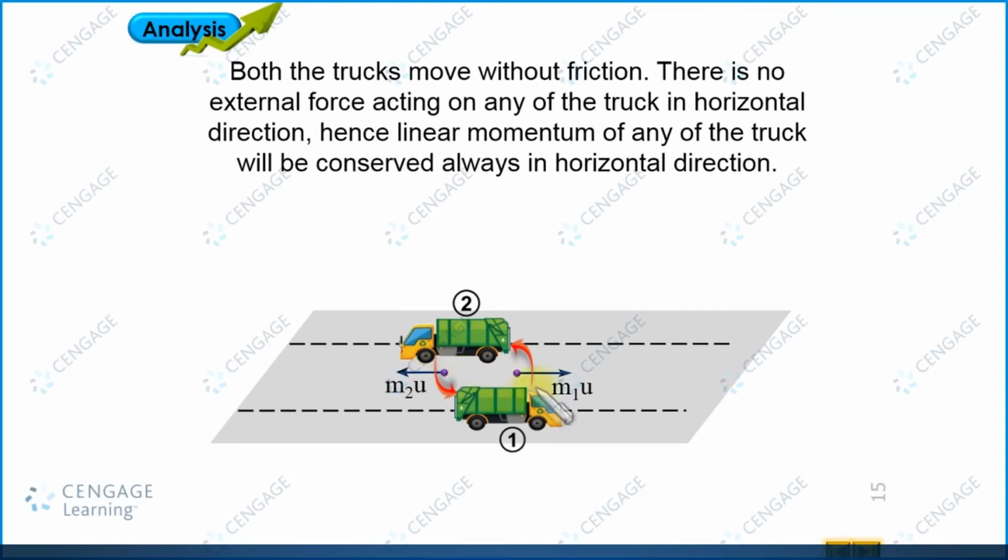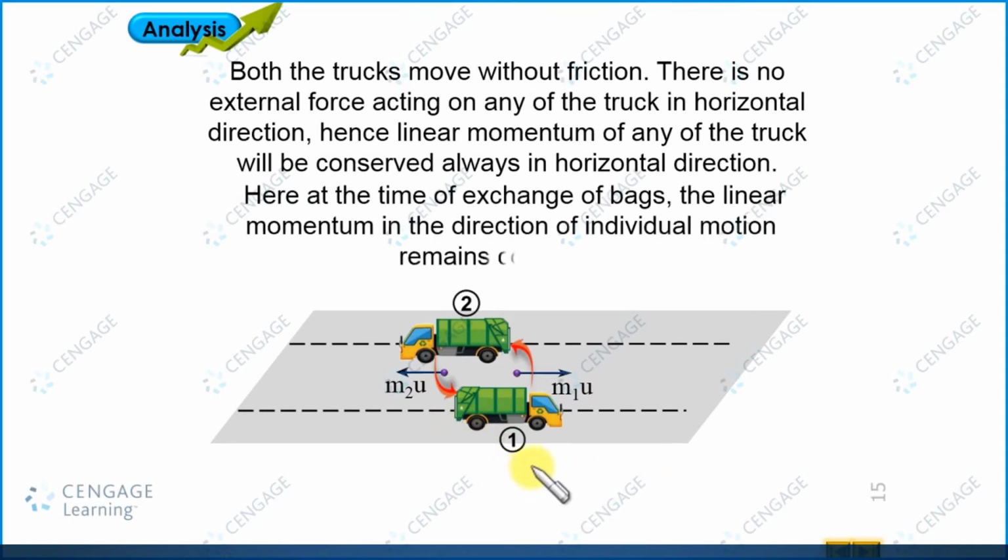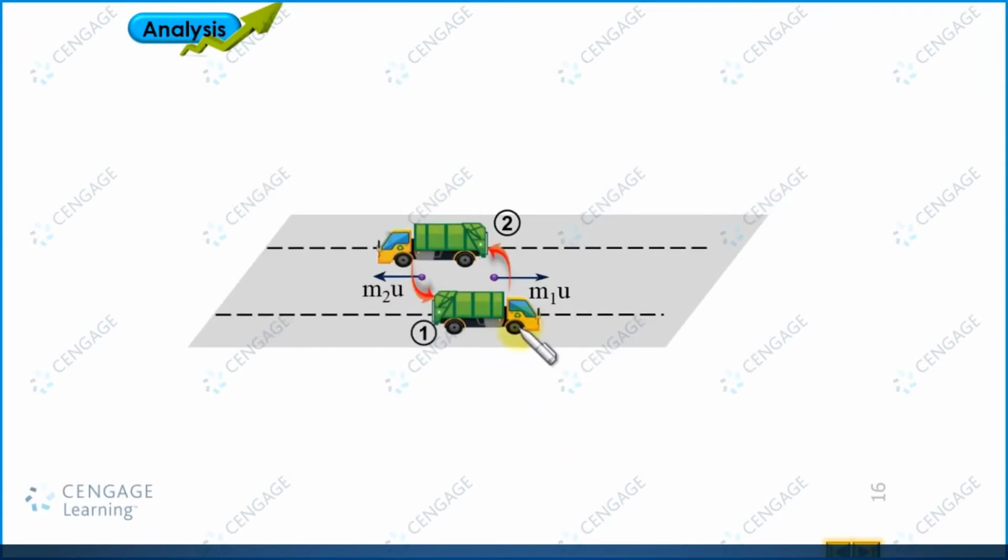If we consider track number 1, m1 u linear momentum is subtracted in the rightward direction and m2 u is included in the leftward direction. So let us analyze the linear momentum conservation principle in the horizontal direction, first for track number 1.